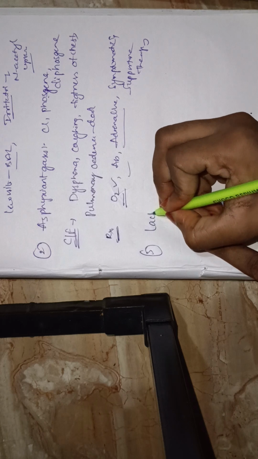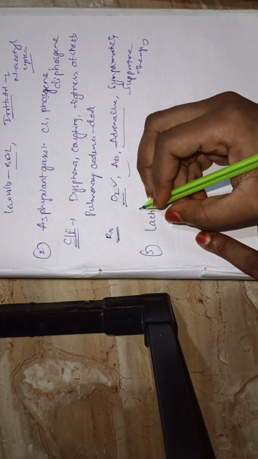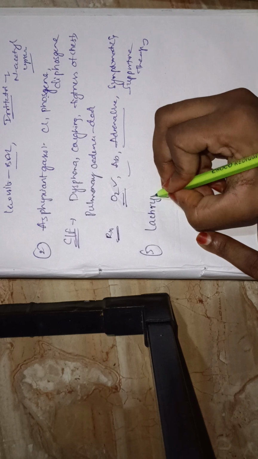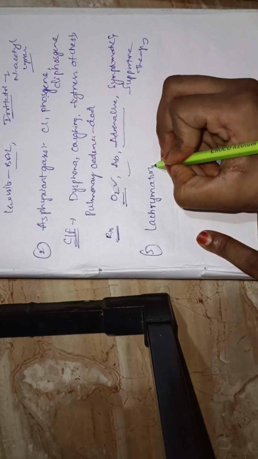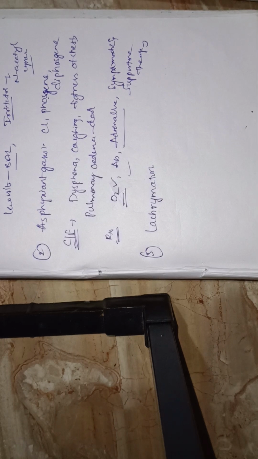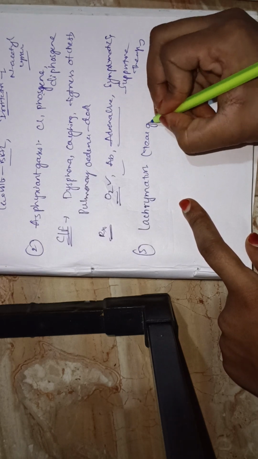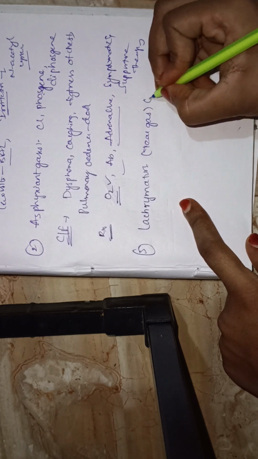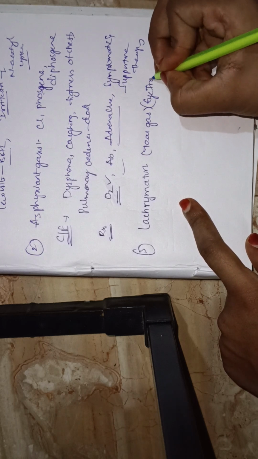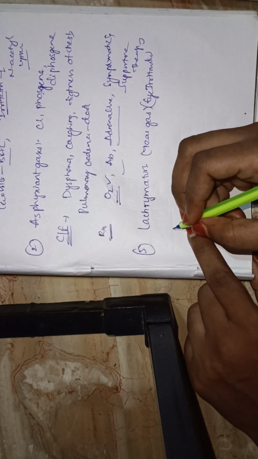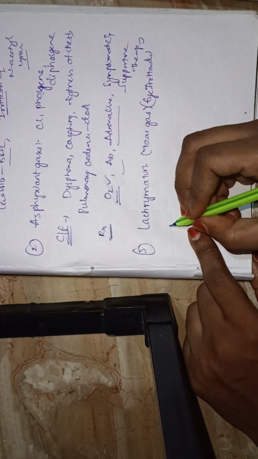That is called lacrimators. Lacrimators are also called tear gas. It is an eye irritant. We can call it a war gas, an eye irritant gas, like lacrimators. So what are the gases that come under lacrimators?